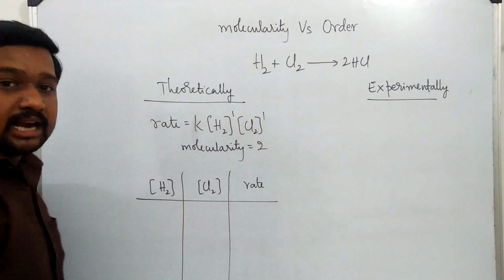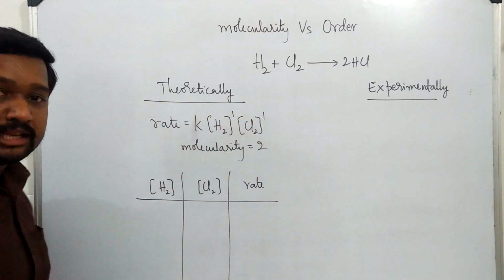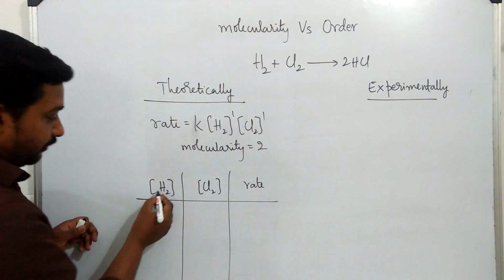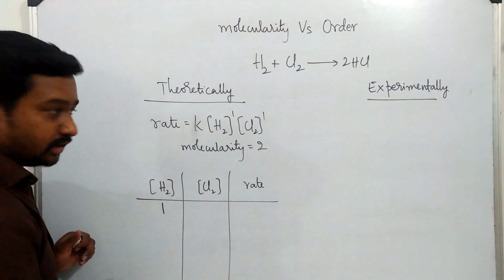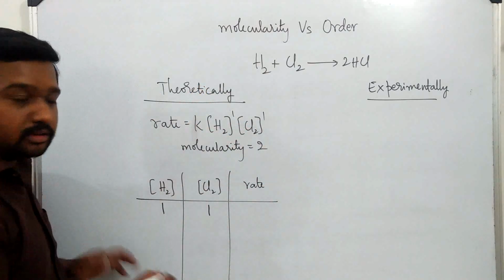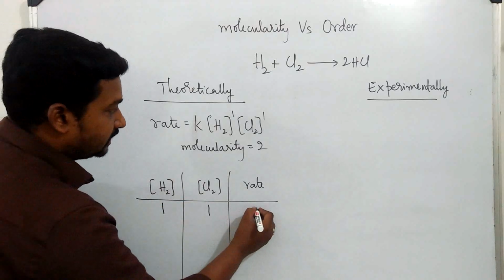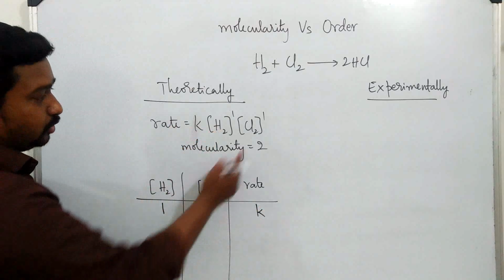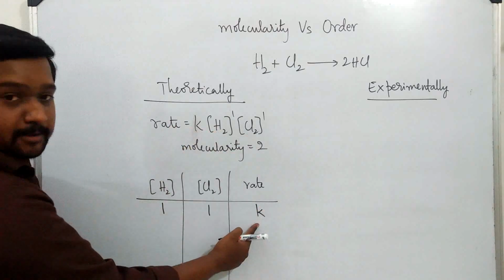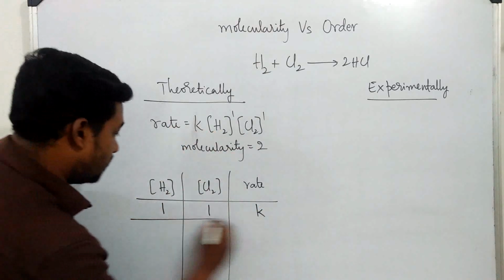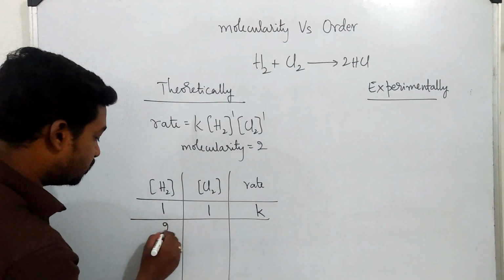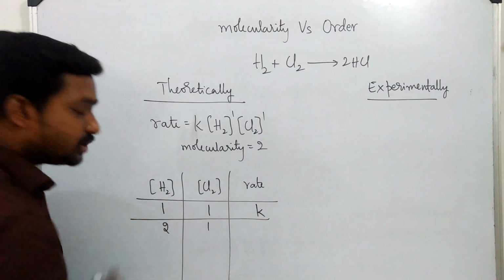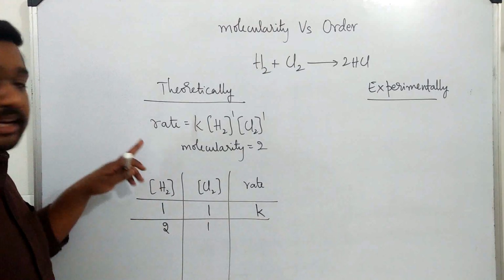Let us collect some data theoretically. Let us not perform any experiment. Directly from the equation let's write something. If concentration of H2 is 1 unit, Cl2 is 1 unit, let us call the rate as k, because here H2 becomes 1, Cl2 becomes 1 and rate becomes k. Now suppose I increase the amount of H2 to 2, let's double it and retain Cl2 as 1 itself. Then what happens to the rate?